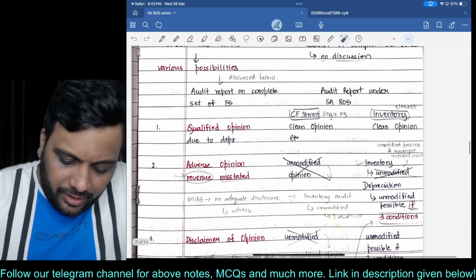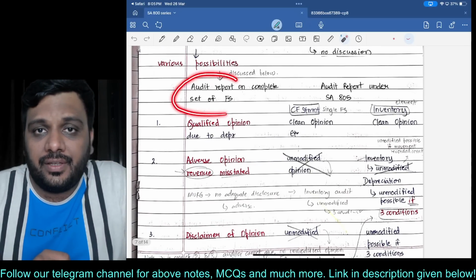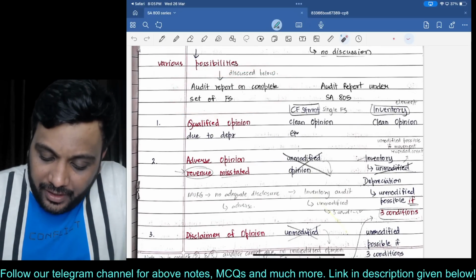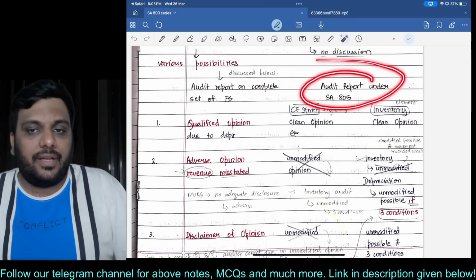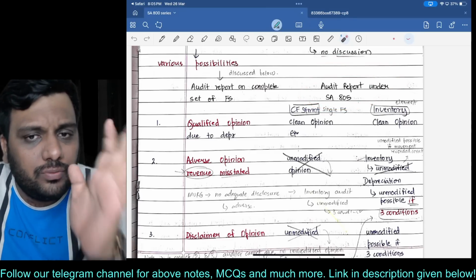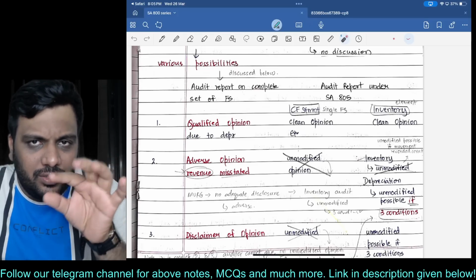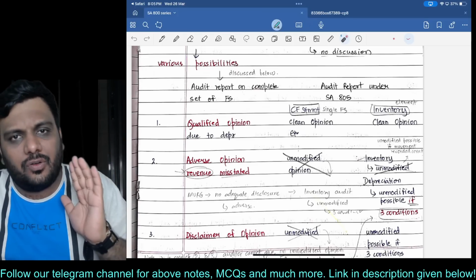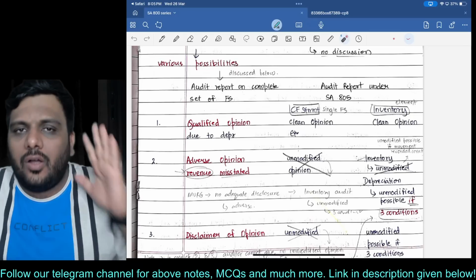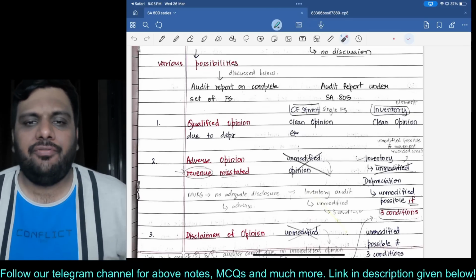Let us say you are preparing the audit report on the complete set of FS. We need to understand what will be the effect on the audit report under SA 805. All right. I want you to do one thing. Just pause and see this particular column. Then I will explain. Please follow this. All right. I hope that you have followed this.